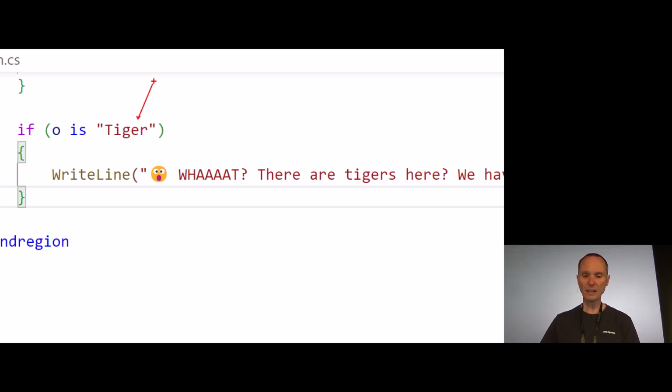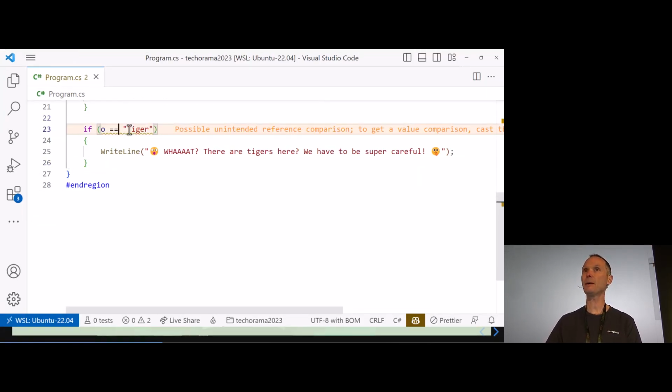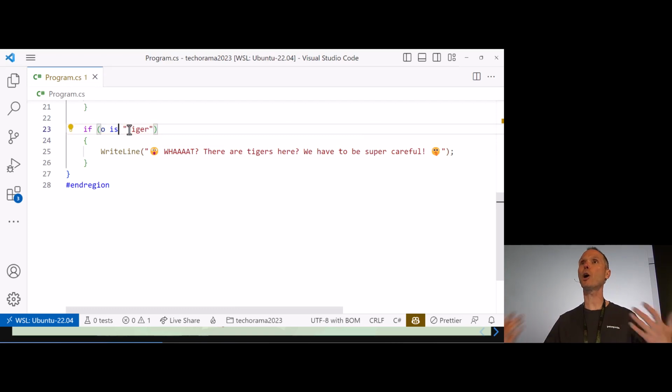Well, what is the difference between is tiger and something like this? The important thing is this will not work for many data types, as you know. I just mentioned boxing. Anybody? Maybe you can remember that. So you can use the equals operator, but then you can override the equals operator. This does not use any overridden equal operator or equal operator overrides and so on. They are not used here. It is really just going on the object here.